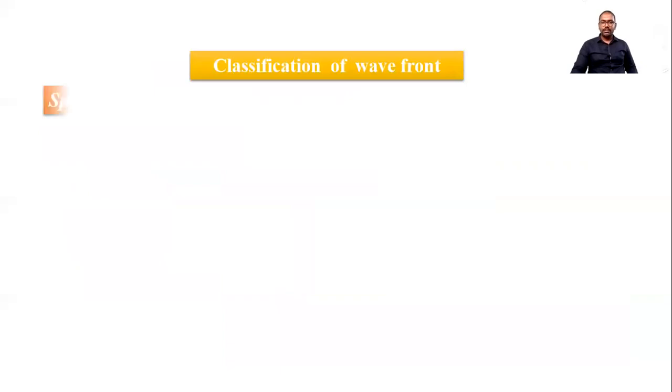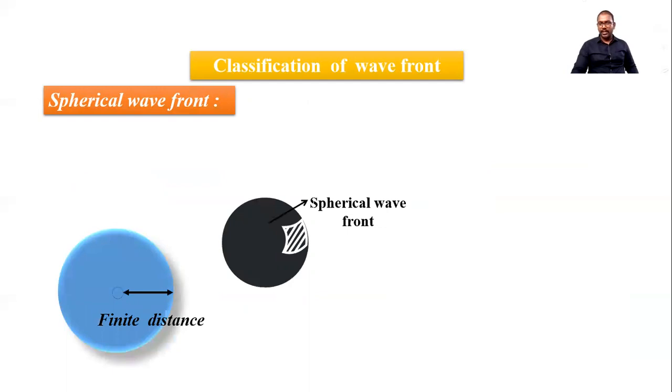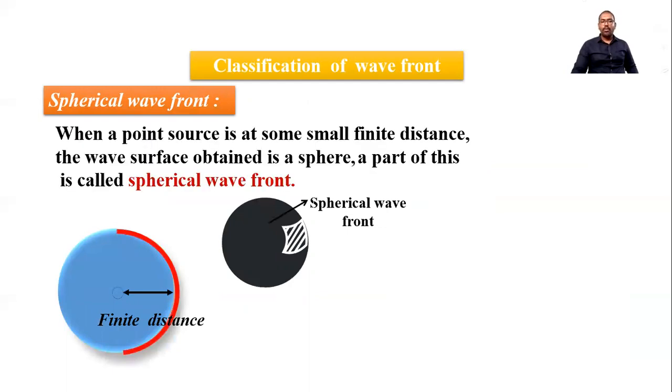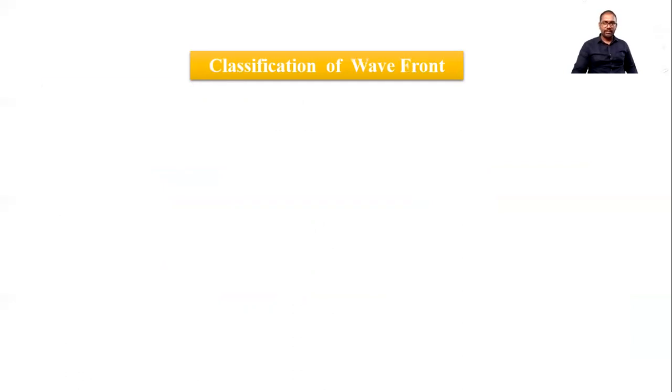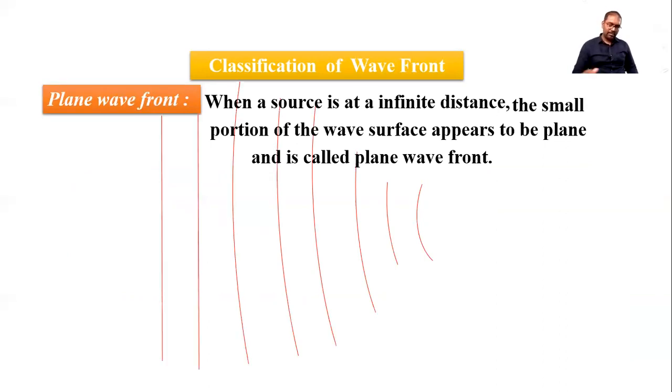Now classification of this wavefront we already learned: spherical, then it is at finite distance. So when a point source is at some small finite distance, the wave surface often is spherical, and part of this is called a spherical wavefront. Plane wavefront: when a source is at infinite distance, the portion of the wave surface appears to be plane, so it is called a plane wavefront.